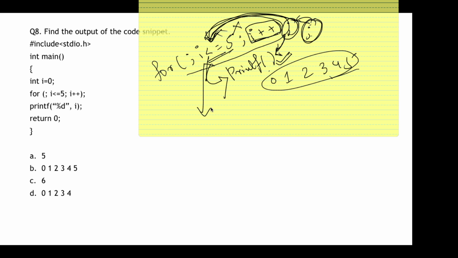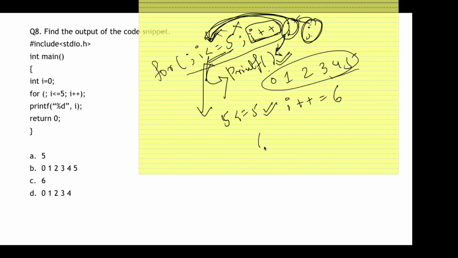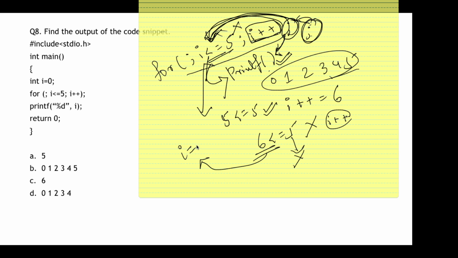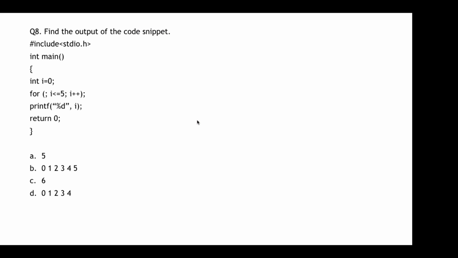Okay, so here what will be the answer? What is the last incremented value of i? Now at 5, when i was checked, it became true, so i++ was done and it became 6. Now when it was checked for 6, this became false. So i++ wasn't done. Why? Because the loop terminated. So my last value is i = 6. Okay, so my output is in option C. This is my answer. Make sure you focus on the little details given in the question that can change the entire answer. Okay, so moving on to the next question.